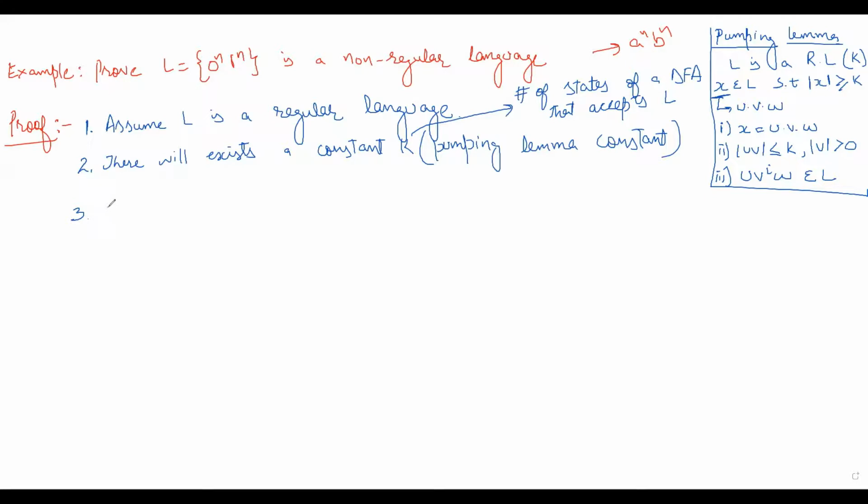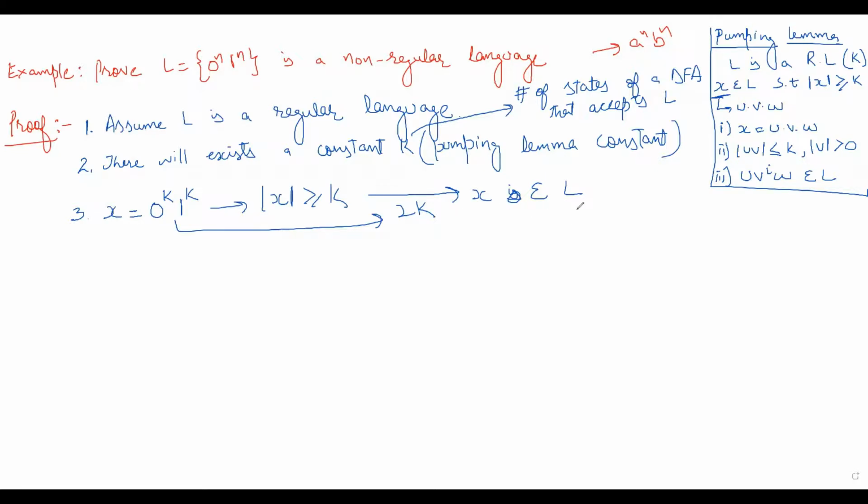So you can see that we can have a string like this, 0 raised power K, 1 raised power K. And you can see the length of this X is greater than or equal to K, because the length of this string is 2K. It has K zeros followed by K ones. And we know this string X belongs to L. Why does this belong to L? Because it is of this format, 0 raised power n, 1 raised power n. It has an equal number of zeros and ones. First we have zeros, then we have ones. So this X belongs to L.